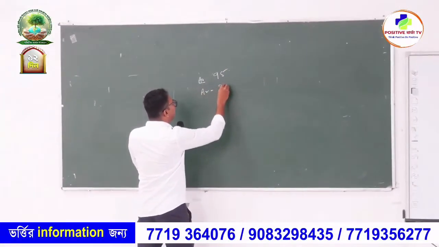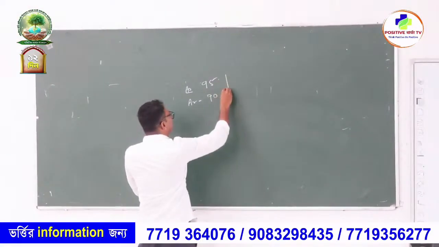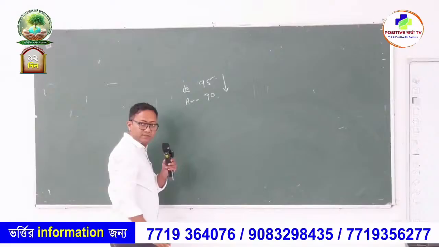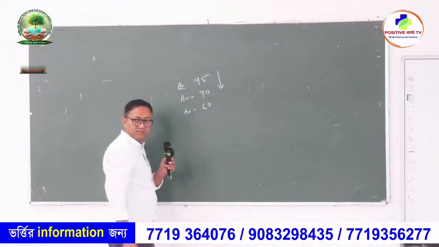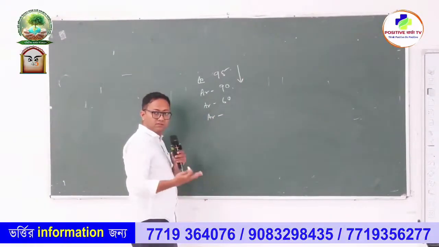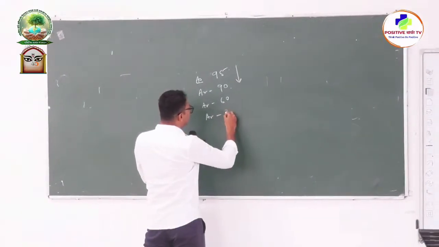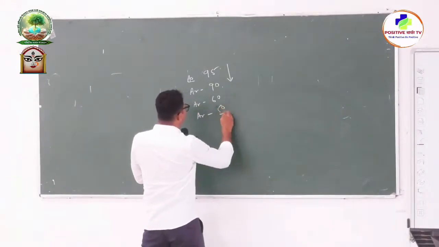Then arteries 90. Mean pressure is gradually falling. That is why blood is flowing from the aorta to arteries. Then smaller arteries 60 maybe. Arterioles far less, say 50.